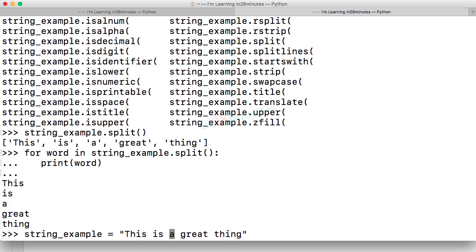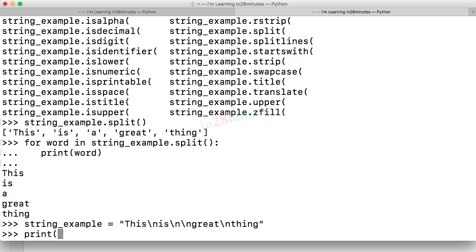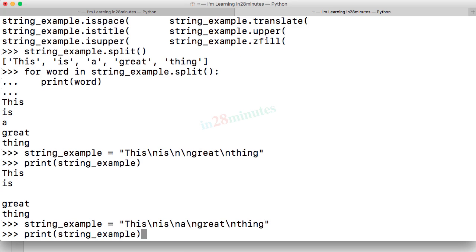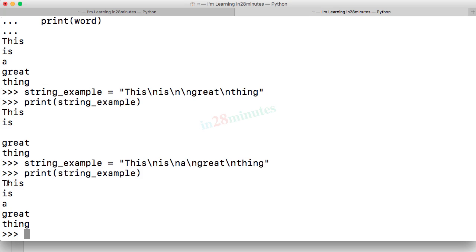Let's say the string example in this case was this \n is a great thing. \n is a new line character. It's an escape character, right? And if I do a print of string example, what would happen? Oops, I actually by mistake removed the A. So this is a great thing. Let's do it again. You can see that each of the words is printed on individual lines.